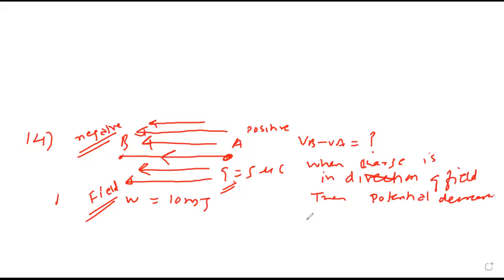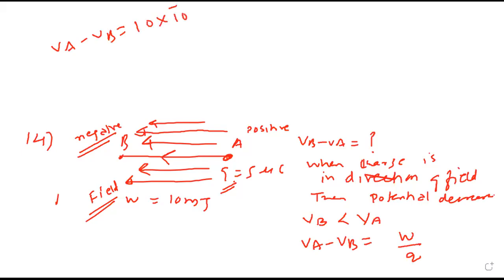Potential decreases, meaning the potential of VB is less than VA. So actually it is VA minus VB that is the work done to move the charge. Larger minus smaller. VA minus VB will be 10 millijoule.